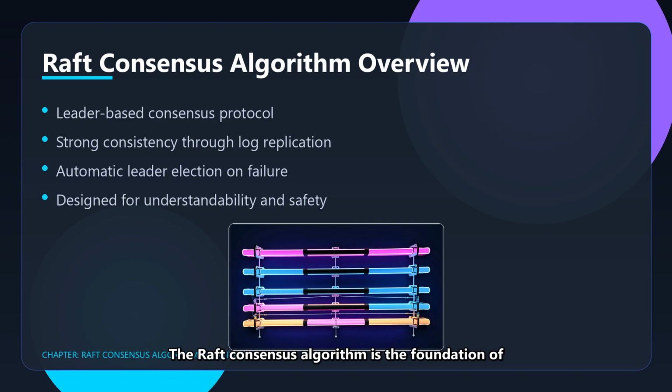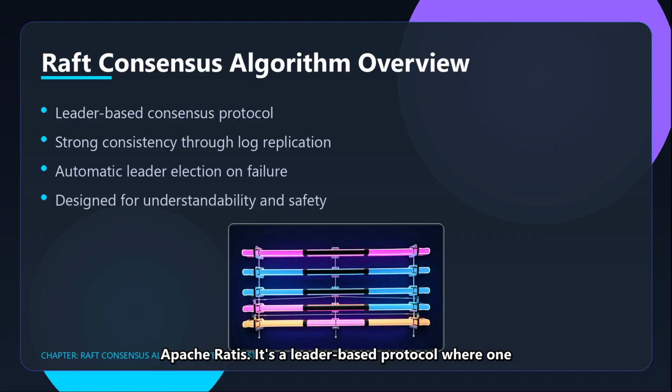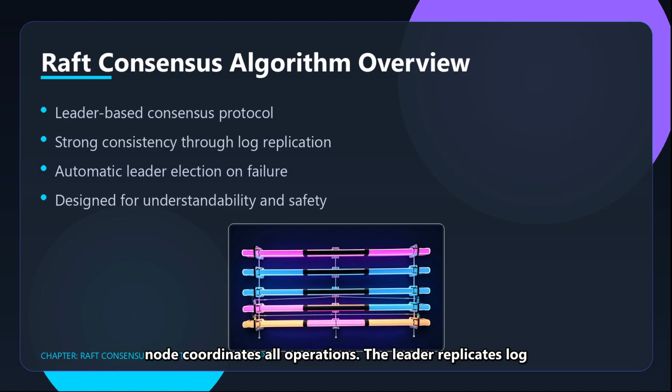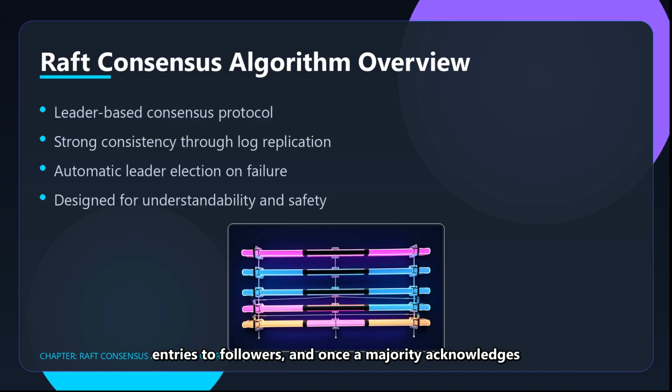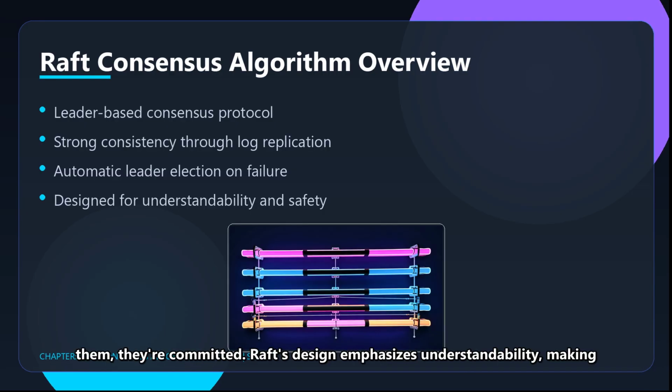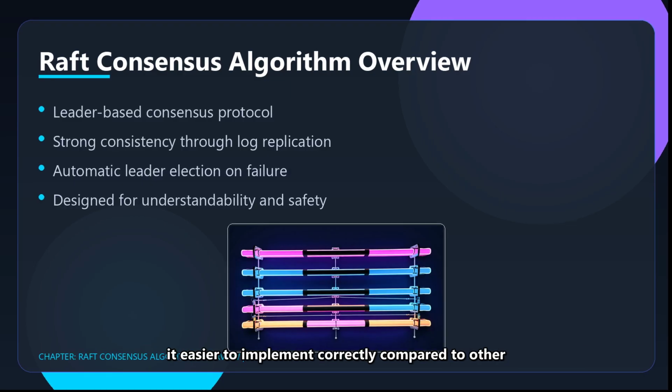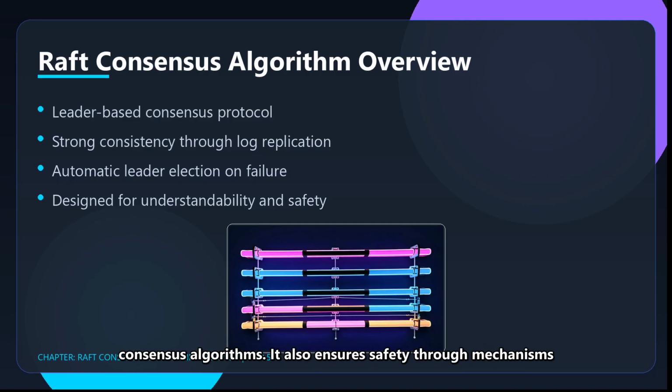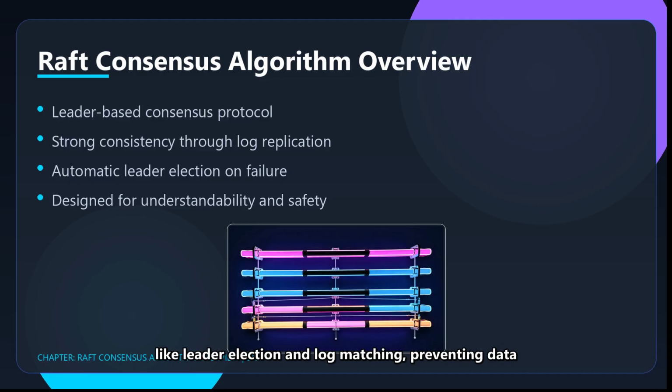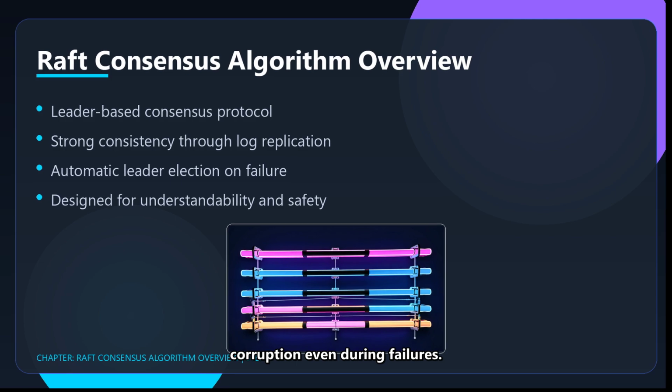The Raft consensus algorithm is the foundation of Apache Ratis. It's a leader-based protocol where one node coordinates all operations. The leader replicates log entries to followers, and once a majority acknowledges them, they are committed. Raft's design emphasizes understandability, making it easier to implement correctly compared to other consensus algorithms. It also ensures safety through mechanisms like leader election and log matching, preventing data corruption even during failures.